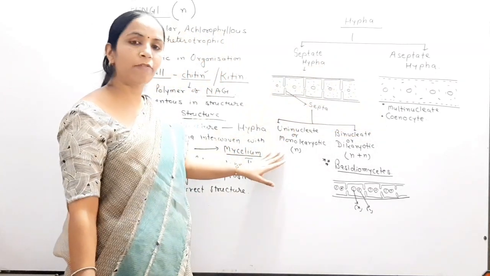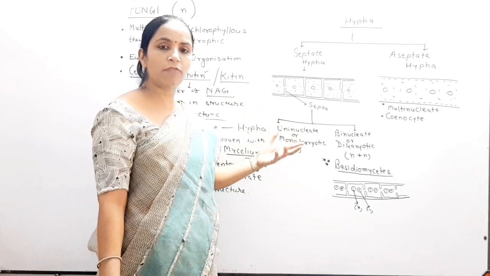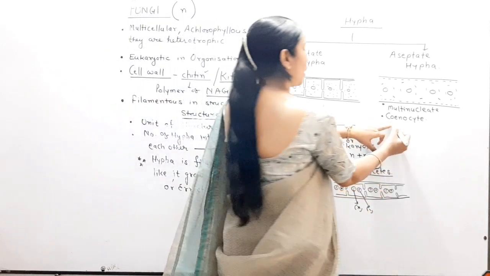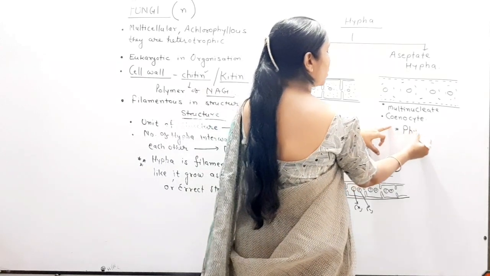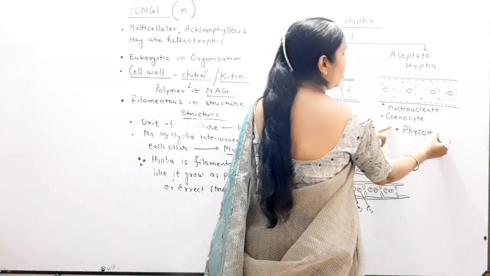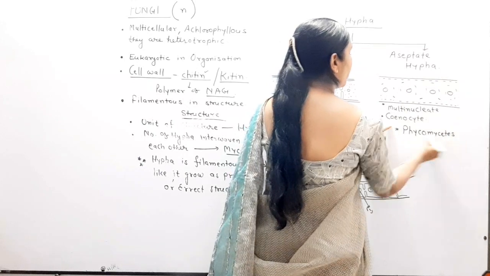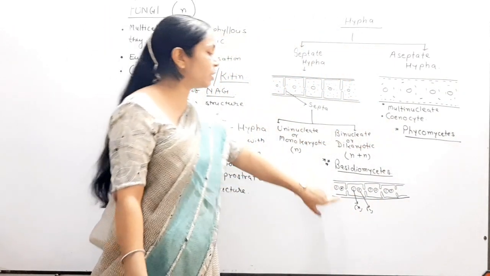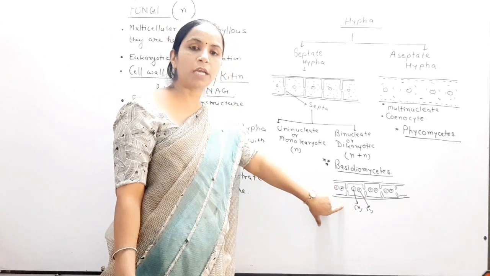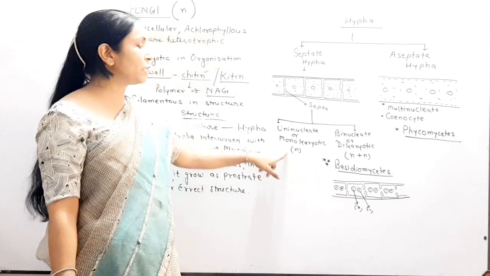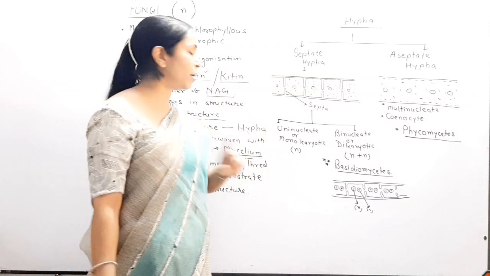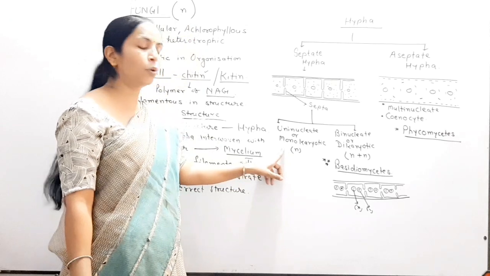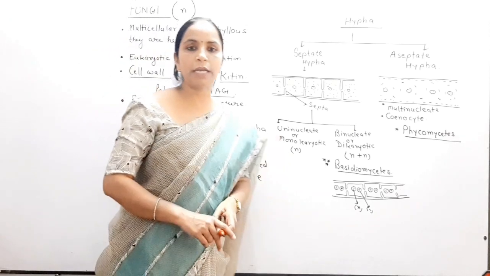Septate hypha may be in the form of uninucleate. So most of all the forms are like that. Only in Phycomycetes, remember, one class you study, that class is called lower fungi or Phycomycetes. So in class Phycomycetes, cenocytic hypha is present. In class Basidiomycetes, hypha is binucleate or dikaryotic, and in Ascomycetes and Deuteromycetes classes, you remember hypha is monokaryotic or uninucleate hypha.